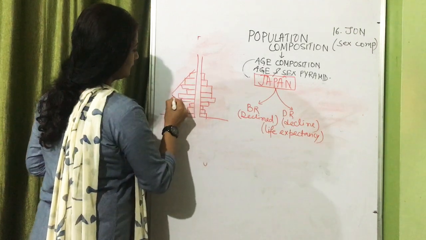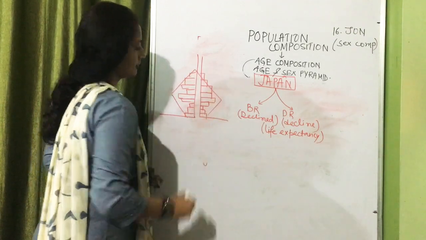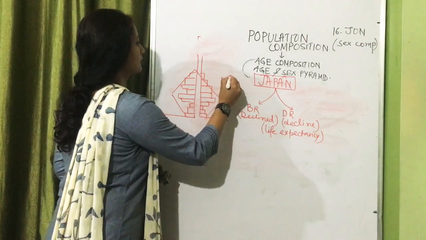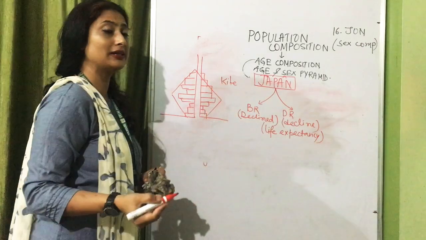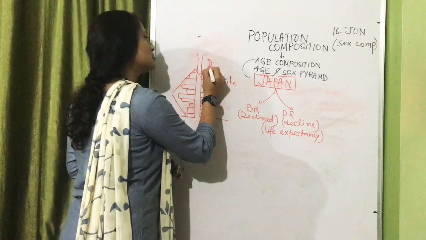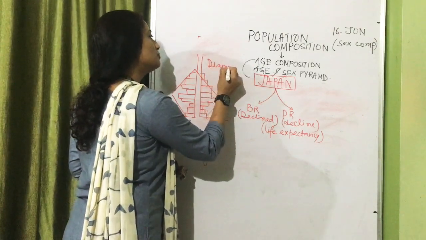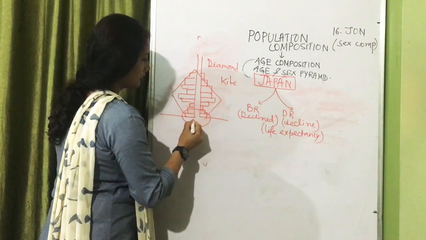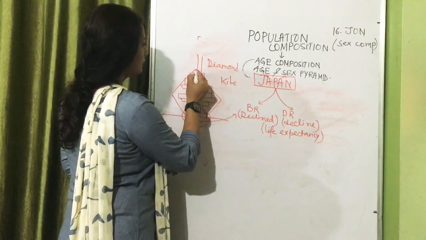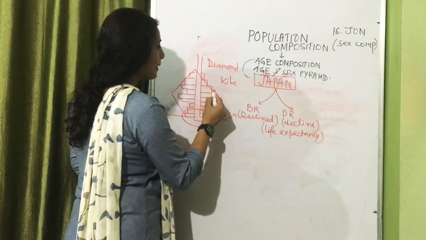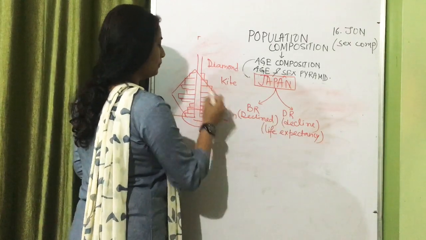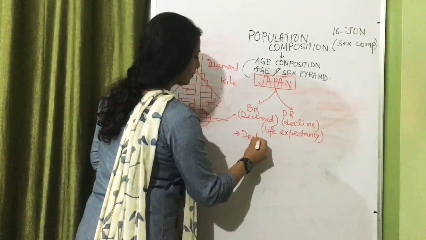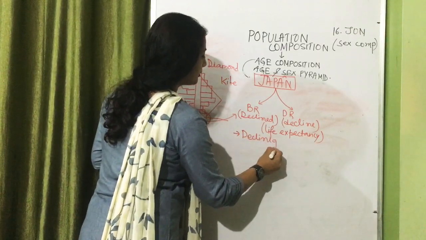So you will find this is the shape of the pyramid, which is known as, in some books you will find kite shape, or in some places it is also known as diamond shape. The birth rate, you can see, has declined, the death rate is also low, and the problem with this kind of population pyramid is a declining trend.